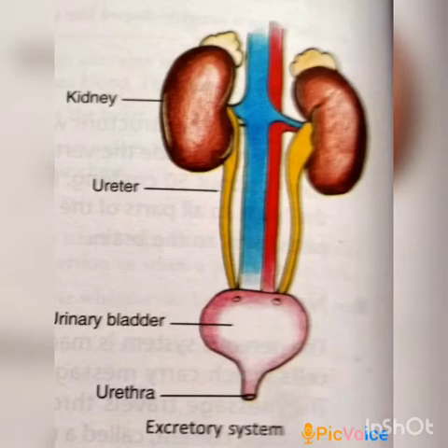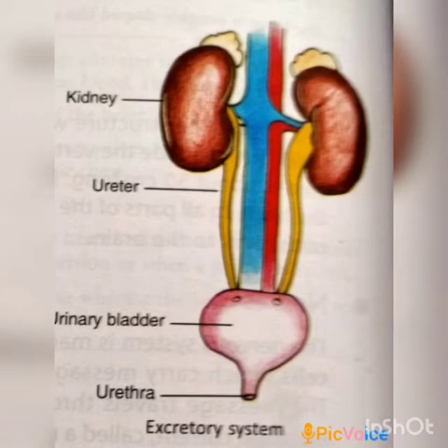They are removed from our body with the help of a system known as the excretory system. The excretory system consists of organs that help in eliminating the waste products from the body.